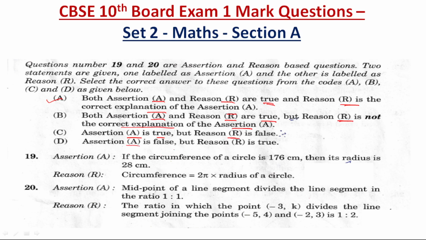Option D: assertion A is false, but reason R is true. Now question number 19.